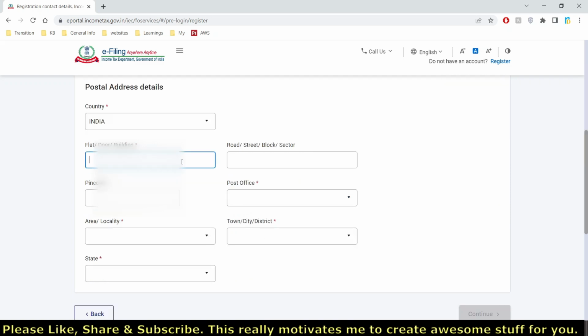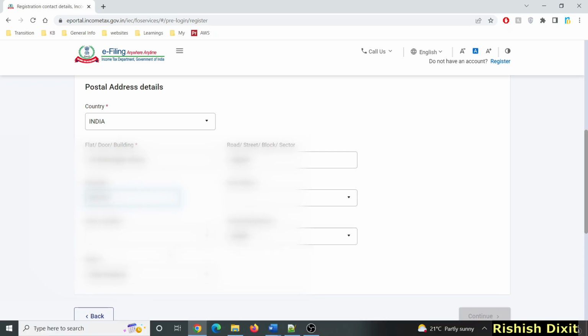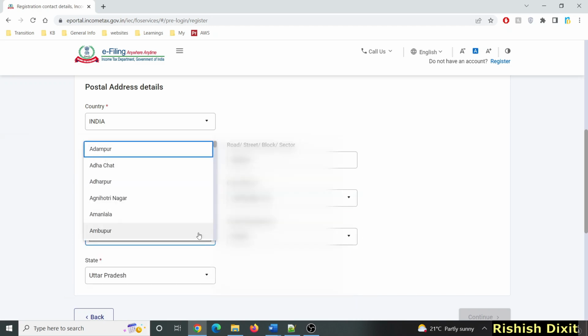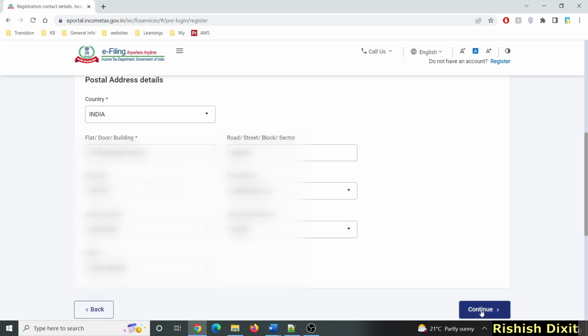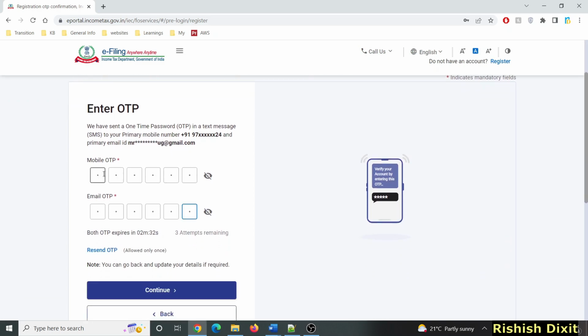Now you have to fill in your address. Once you fill the pin code, you will see town and state will be filled automatically. You have to select the post office here, area locality. So after filling all the details, click here on continue. Now you will see this page, enter OTP. So on this page you have to enter mobile OTP and email OTP.